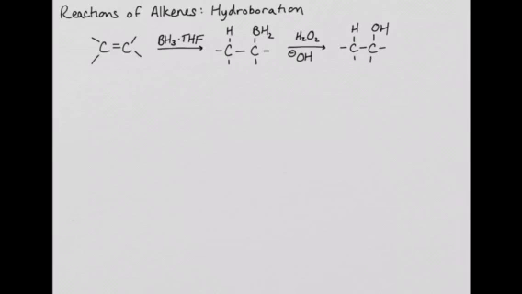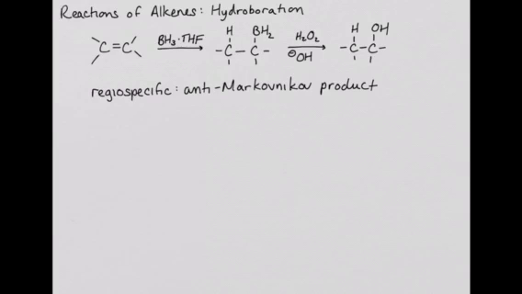Just like oxymercuration-demercuration, hydroboration is a stereospecific as well as a regiospecific reaction. The major regioisomer that is formed is the anti-Markovnikov product. In other words, the hydroxyl group is added to the less substituted carbon. This reaction is also stereospecific. The hydrogen and the hydroxyl group are added syn to one another, to the same side of the double bond.